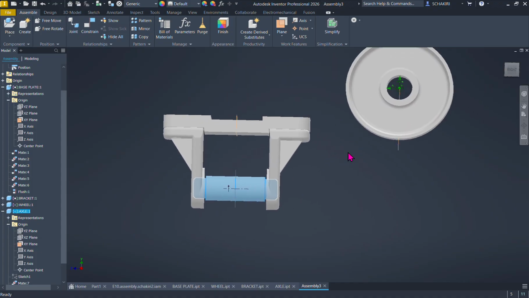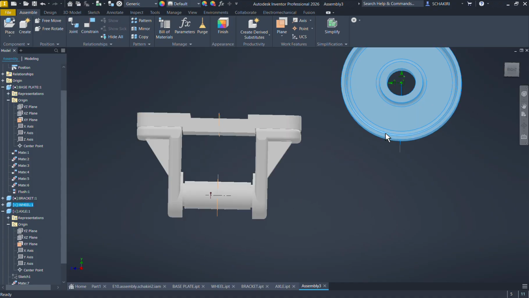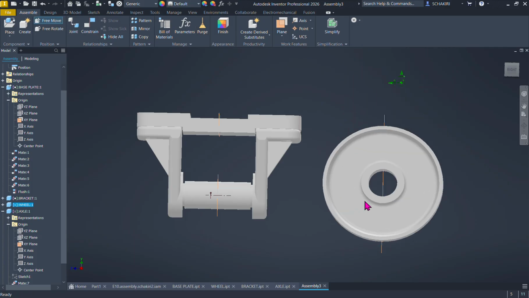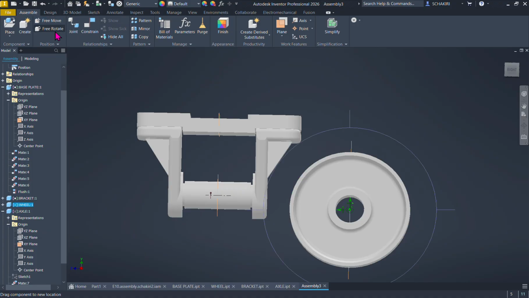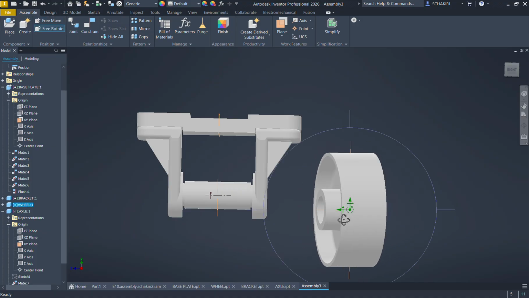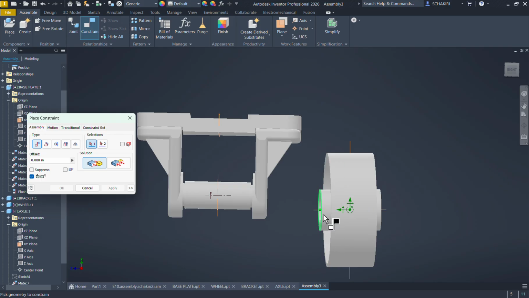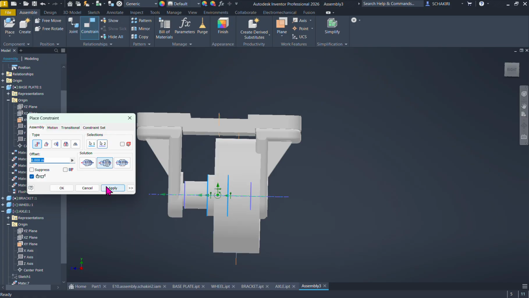So now we should add the wheel. Let's move it here. Make some rotation like that. And add the constraint. We're gonna take here the axle to be matched with the axis of the axle, like that.